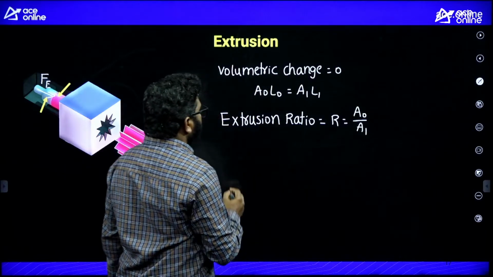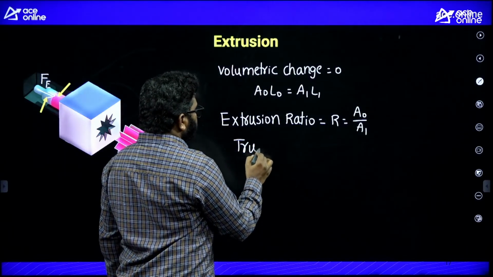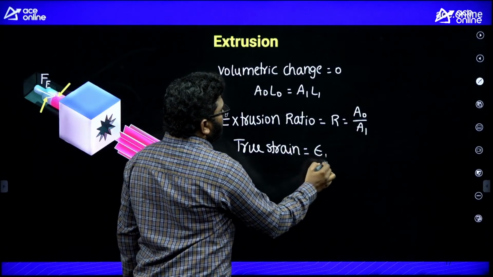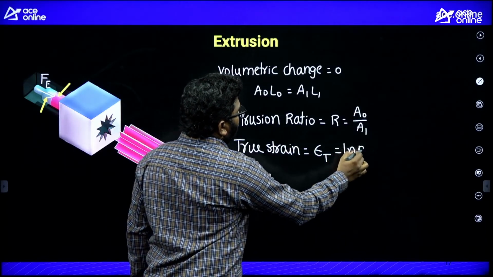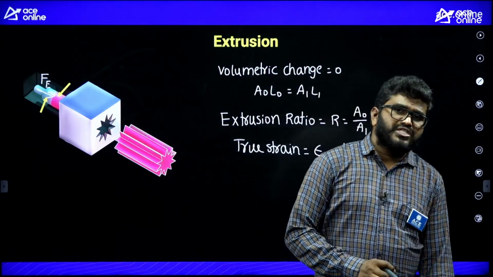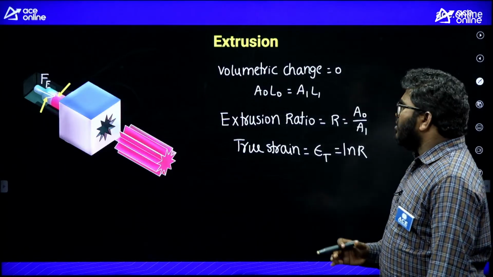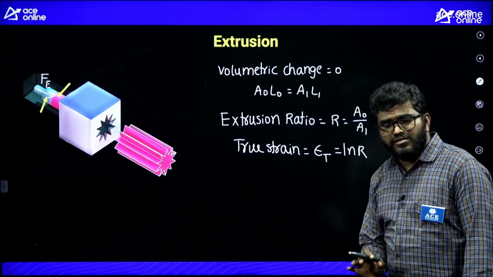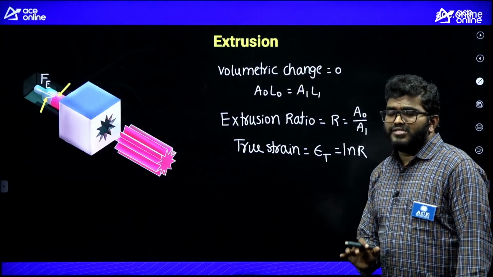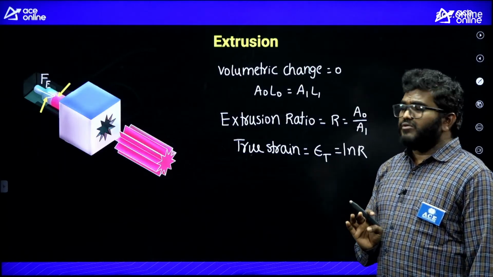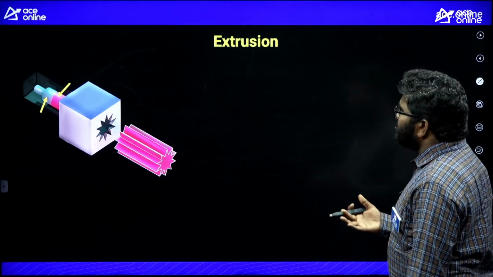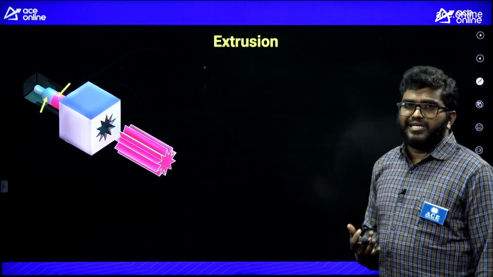So true strain, epsilon T, is equal to ln R. From the extrusion also there is a chance to ask a question, only numericals. Listen carefully, the numericals are very easy questions they will ask you. We will discuss those formulas, and you just go through those formulas, that is more than enough.